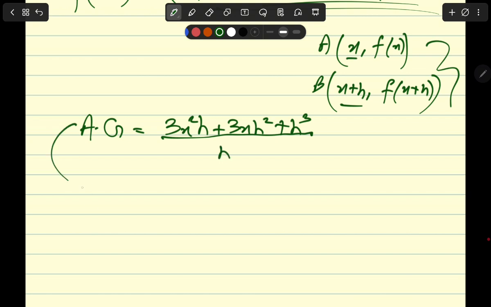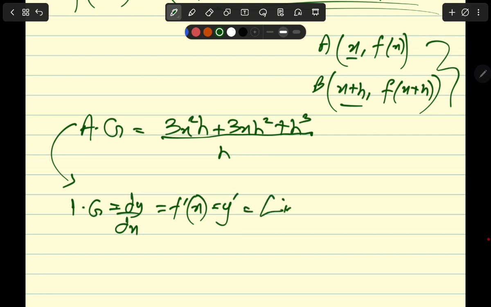Now if I want to convert this average gradient into the instant gradient, or dy by dx, or f prime of x, or y prime, you apply the limit concept where h approaches 0. First of all, you cancel the h in the numerator and denominator, so you get 3x squared plus 3xh plus h squared.